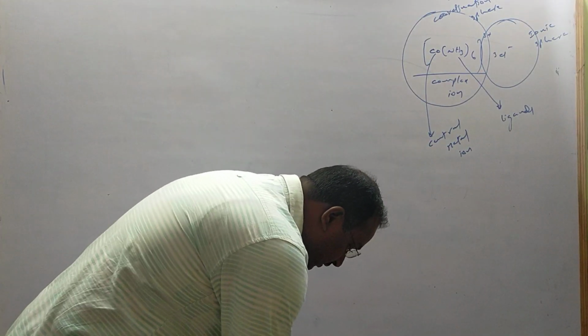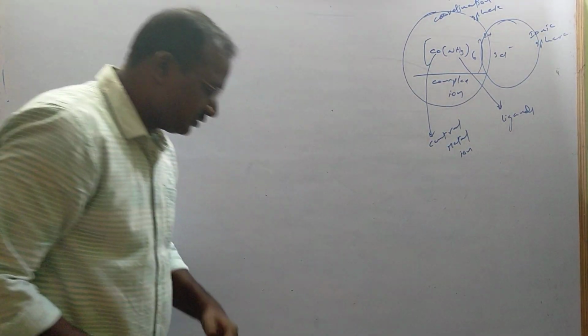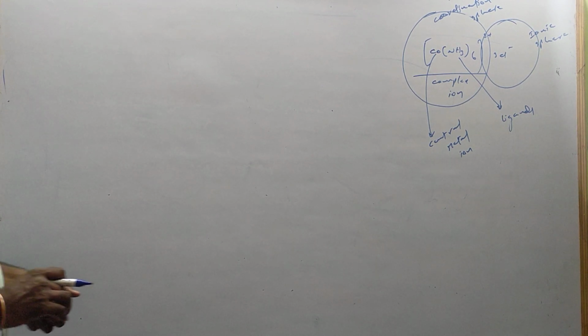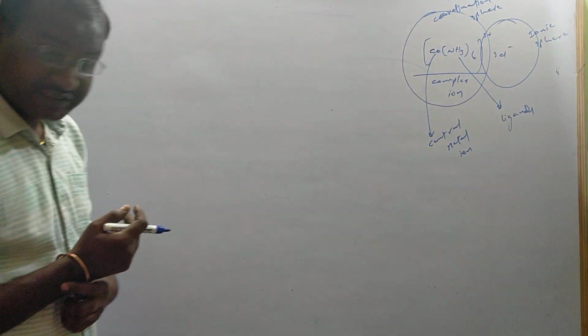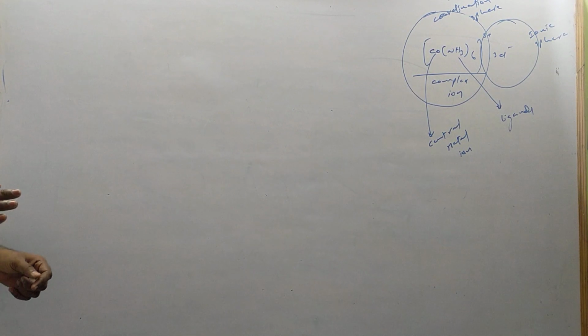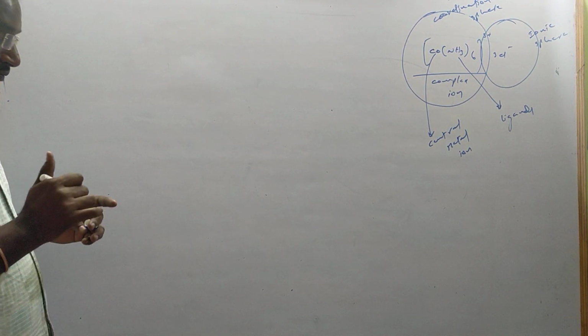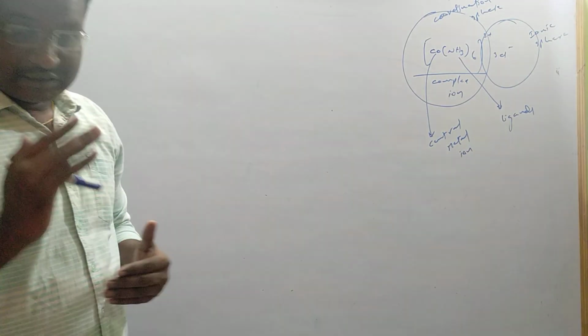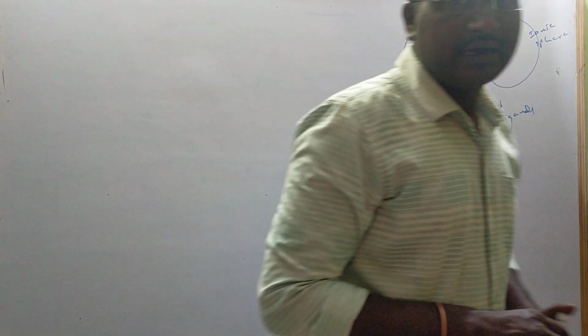Now we have to concentrate on the most important things that appear in the question paper, the questions that will come most often. That's why I am concentrating on that. So first, classical and non-classical ligands will also be there. What are classical ligands and non-classical ligands? I will also take different special ligands. I can't explain it in this video; in the next video, I'll explain classical ligands and non-classical ligands.